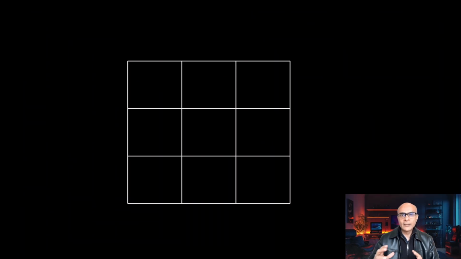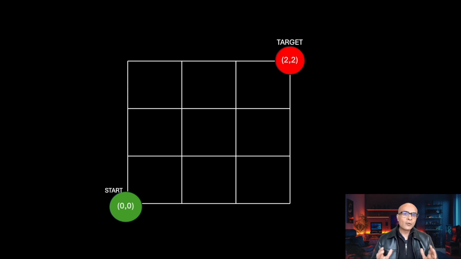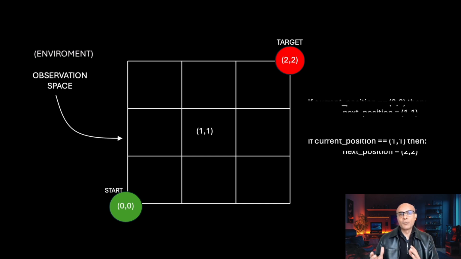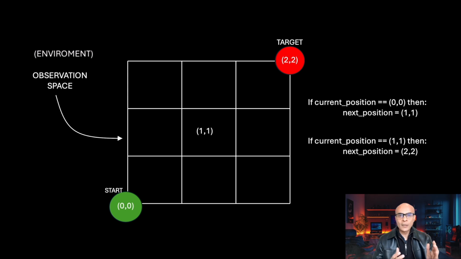Let's say we have a 3x3 grid, and we have a starting point which is situated at 0, 0 and a target which is situated at 2, 2. Now this grid is also called an observation space. How can you teach the computer to go from 0, 0 to 2, 2? You can write a program such as: if the current position is 0, 0 then go to 1, 1. If the current position is 1, 1 then go to 2, 2. However, such a hard-coded approach will fail if the dimensions of your grid change.